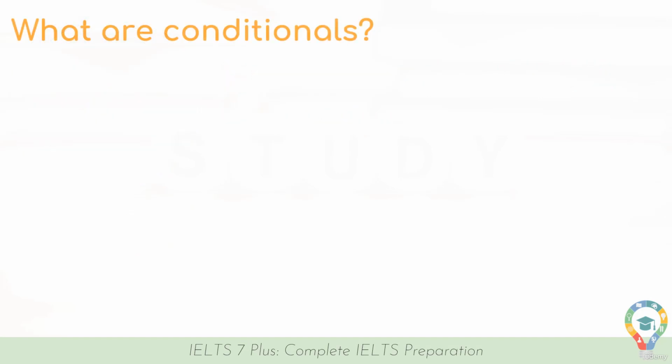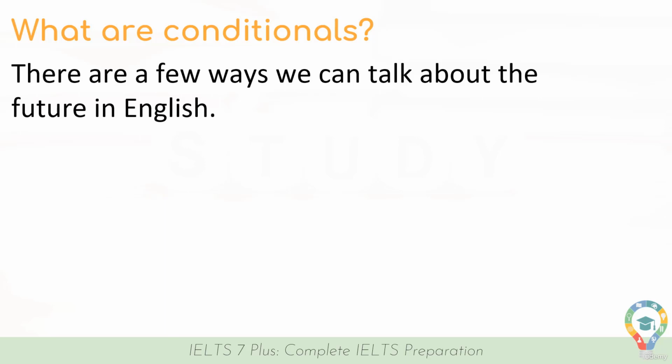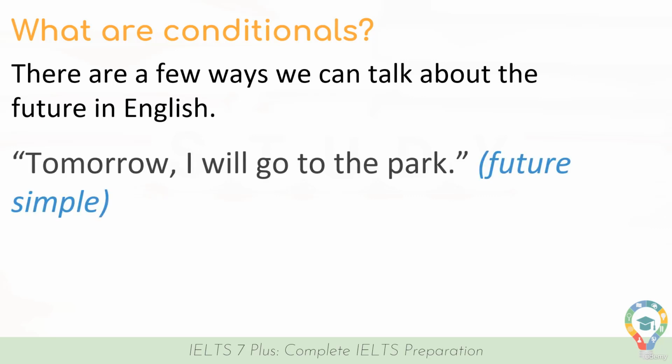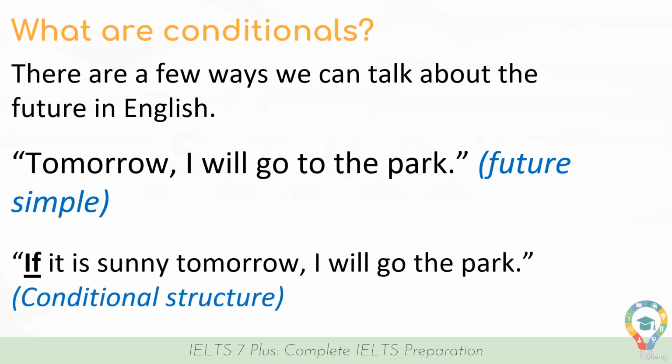Well, in the English language, there are a few ways that we can talk about the future. Here is an example of one of those ways. Tomorrow, I will go to the park. Now, this is using the future simple tense. So let's take a look at an example of a conditional structure. If it is sunny tomorrow, I will go to the park.